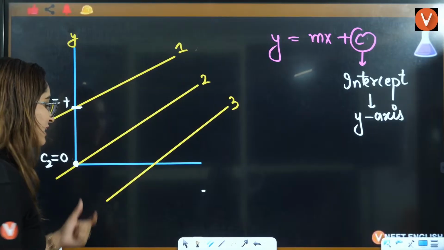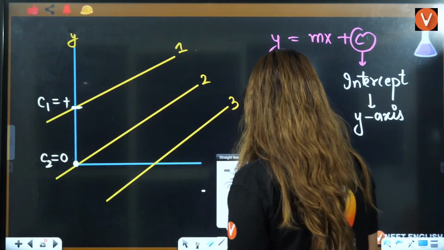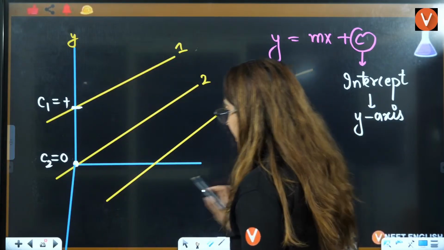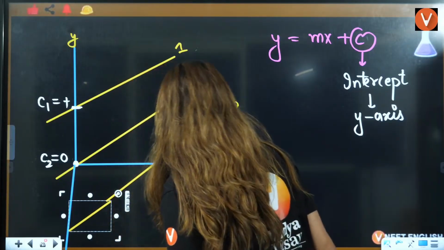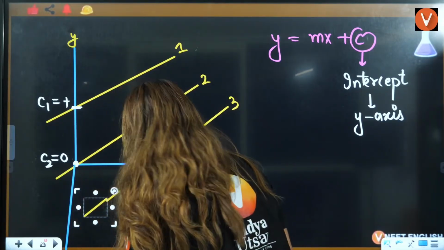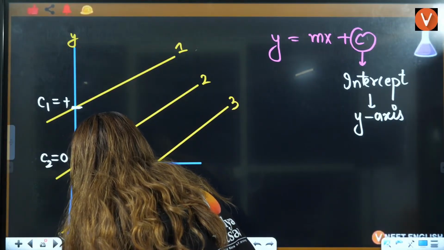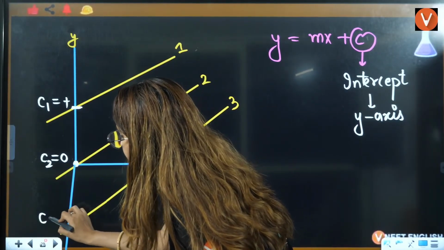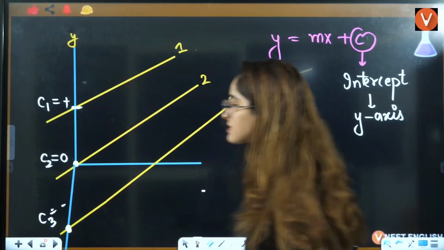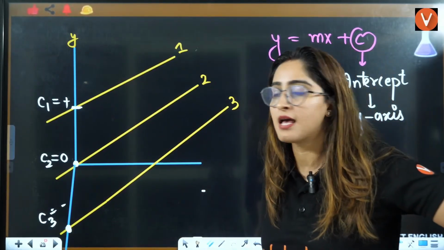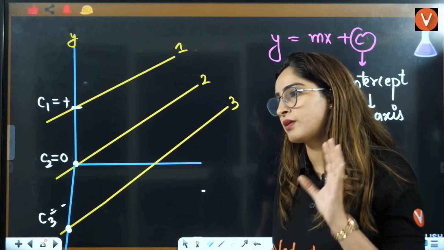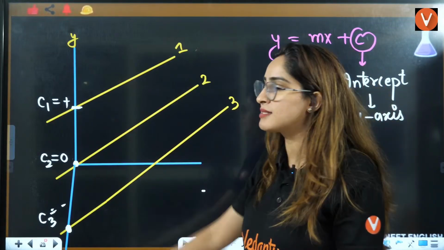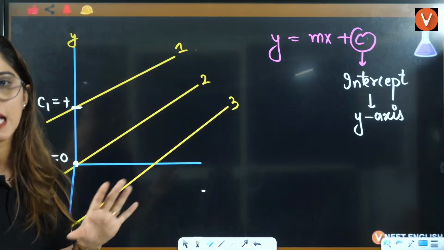If I extend this line here, can I see that the intercept is touching the negative axis of the y-axis? That means here the intercept is negative. Okay. So you need to answer whether the intercept is positive, negative, or 0. That's how you will answer whether the intercept is positive, negative, or 0.